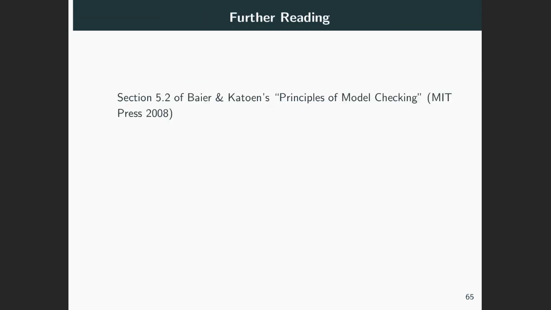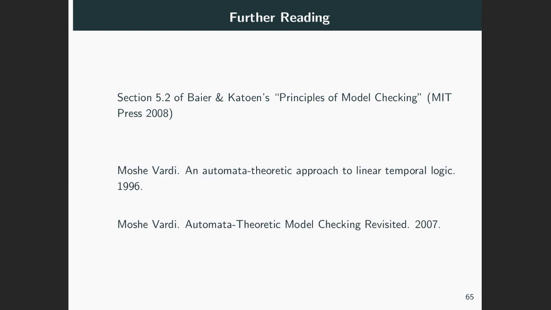As you could probably notice, these lectures and these slides are aiming to be essentially self-contained, but still much more details and more context are given in section 5.2 of Baier and Katoen's monograph. Also, what I've discussed in these lectures is a rigorous and detailed but fairly basic introduction to this problem. There's been a huge amount of research on designing more efficient algorithms using techniques such as symbolic representations of the automata states or taking advantage of certain specific forms of LTL formulas. These two papers by Moshe Vardi are a useful point of entry if you want to read about research on this subject.